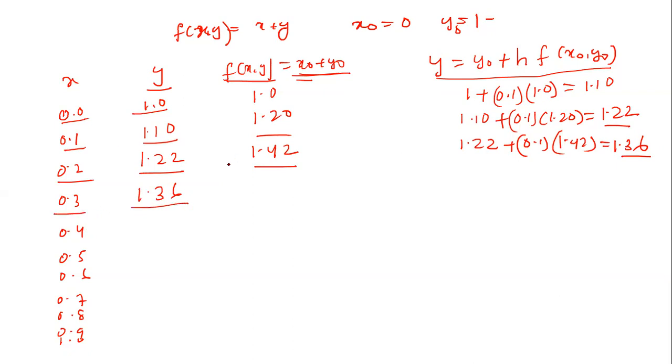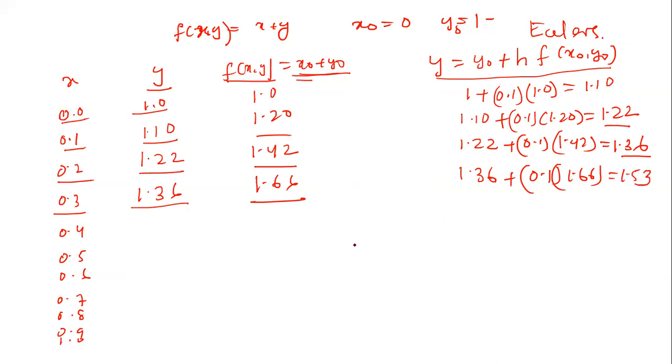Then what is the result? It is 1.66, and this is the result by Euler's method. Then you can put 1.36 plus 0.1 into this result 1.66, which is equal to 1.53. Then at 0.4, this value again substitute here, 1.53.